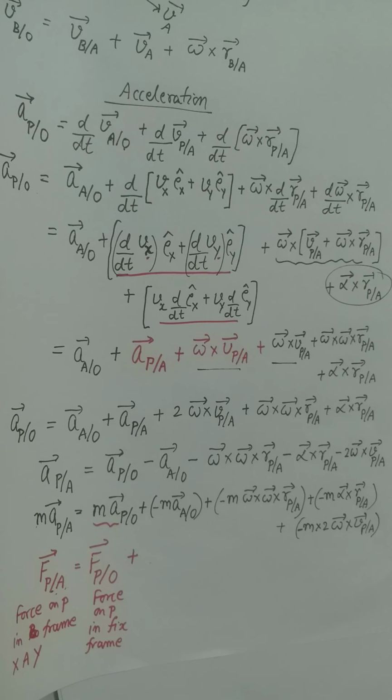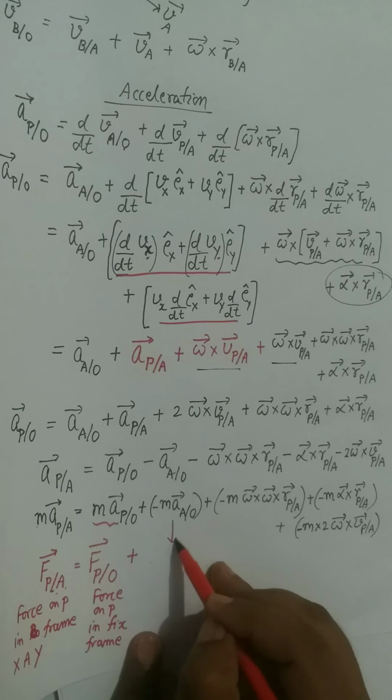In this expression, we have multiplication of M and A, but M belongs to some other particle, A belongs to some other point. So it cannot be a real force, because real force is defined as the product of mass of particle and the acceleration of same particle. So these are called virtual forces, imaginary forces, and we will give names to these forces.